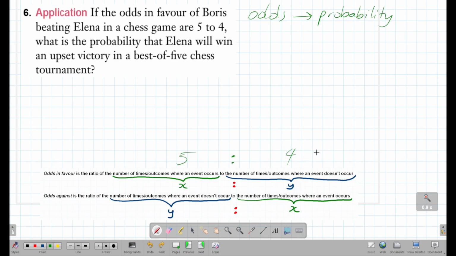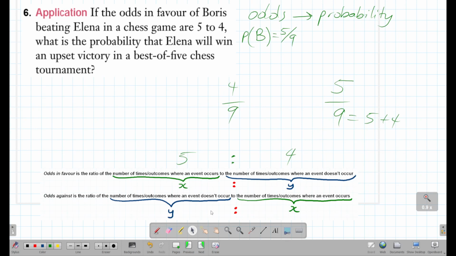This basically means that if Boris plays 9 games, by the way, that 9 is 5 plus 4, that's where that 9 comes from. If Boris plays 9 games, out of those 9 games, 5 of them result in his victory, and 4 of them result in Elena's victory. So we kind of have already turned odds into a probability. We can define our event. Let's say B is Boris wins. So the probability of B is going to be 5/9.